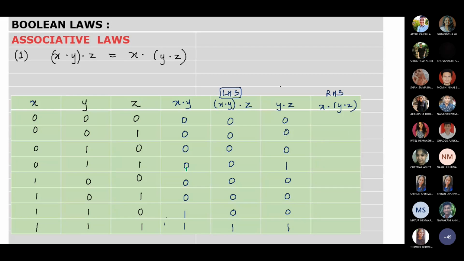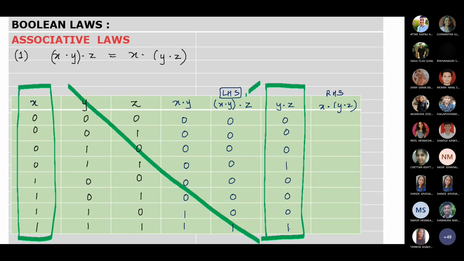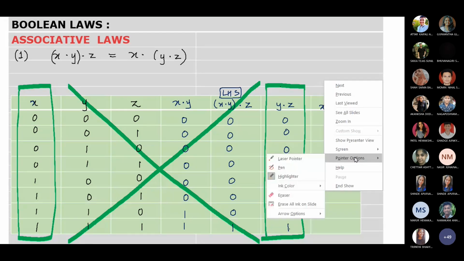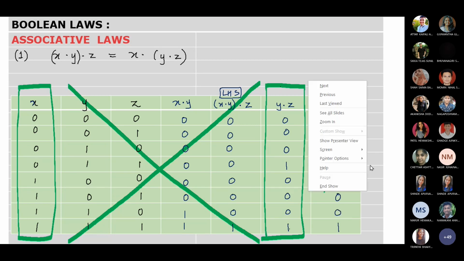x dot y dot z, that is, we will consider this table and this block. The rest of this we will not consider for now. Focus only on x and y dot z. So pay attention to both tables. 0.0 0, 0.0 0, 0.0 0, 0.1 0, 1.0 0, 1.0 0, 1.0 0, 1.1 1. This is what you get.